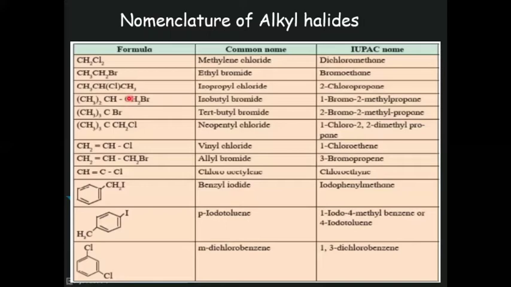Number the selected chain from this end which is closer to the halogen: first, second, and third carbon. So at the second carbon there is one methyl group, and at the first carbon bromine is present. So the name is 1-bromo-2-methylpropane. In this CH3 thrice CBr, the next example,